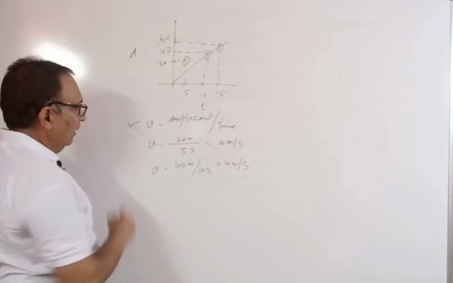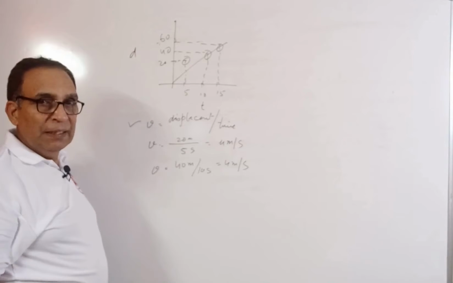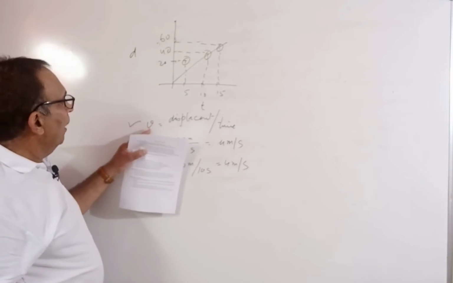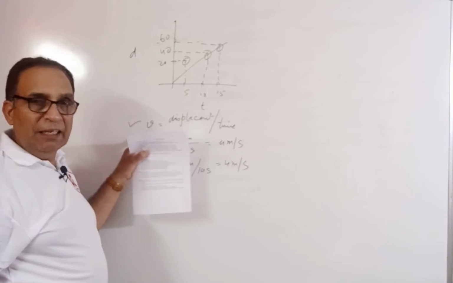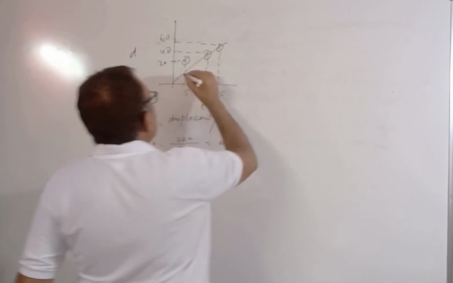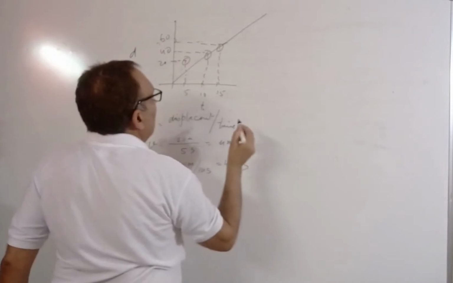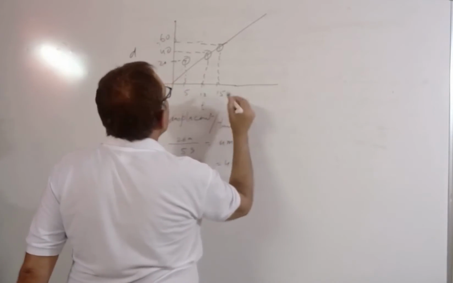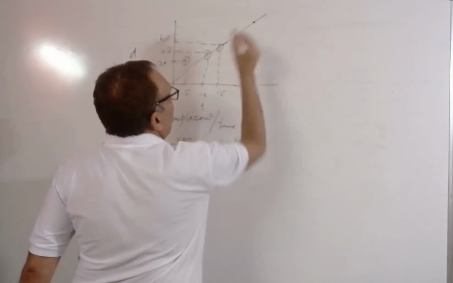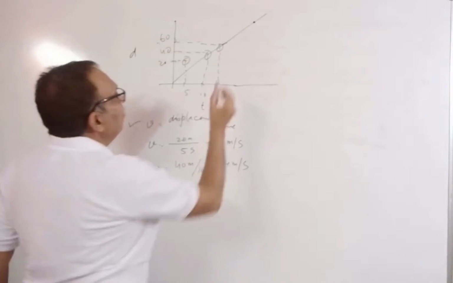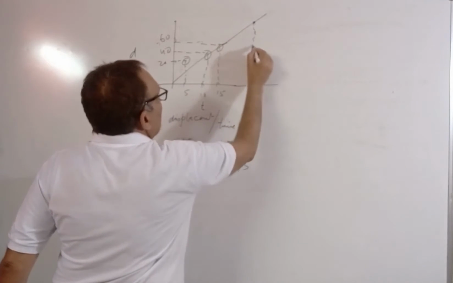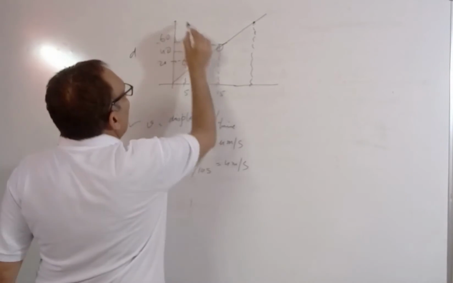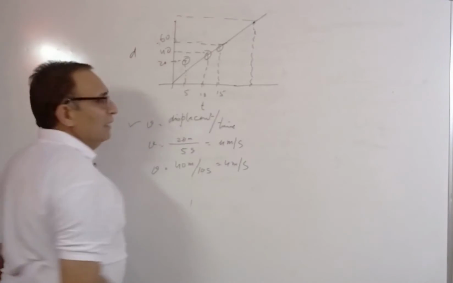This is how we can calculate the velocity of a moving object at any point. For that example, let me say I extend this one up to B. If I want to calculate what is the velocity at this point, what do I do? I put a perpendicular on the x-axis from here and a perpendicular on the y-axis here.